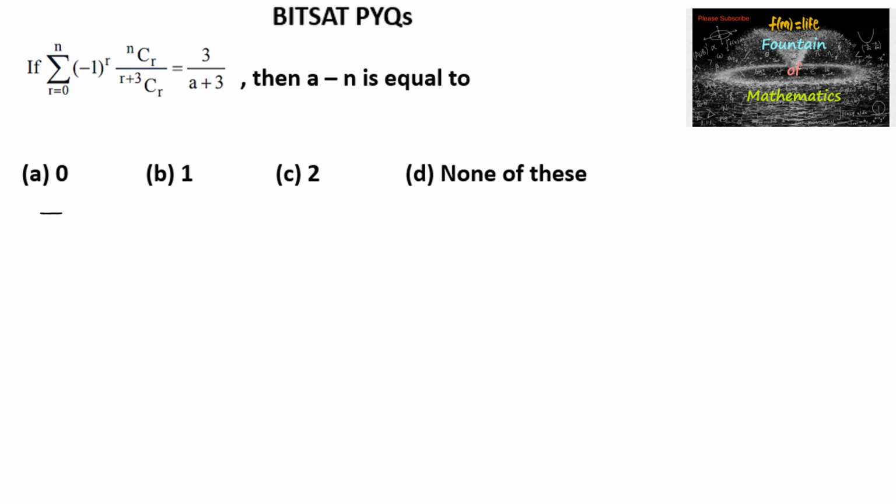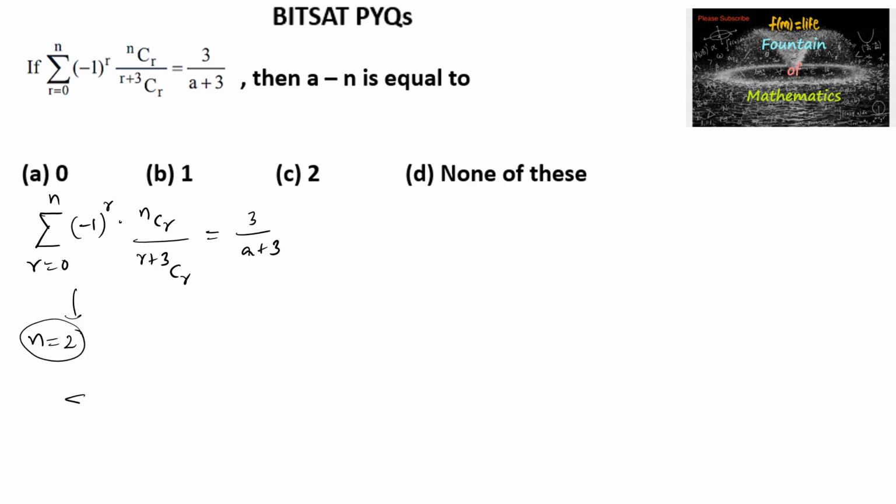If the summation r equal to 0 to n, minus 1 whole power r into nCr upon r plus 3Cr is equal to 3 upon a plus 3. Let us solve by verification or substitution. Put n equal to 2. So we get the summation r equal to 0 to 2, minus 1 whole power r into 2Cr divided by r plus 3Cr.